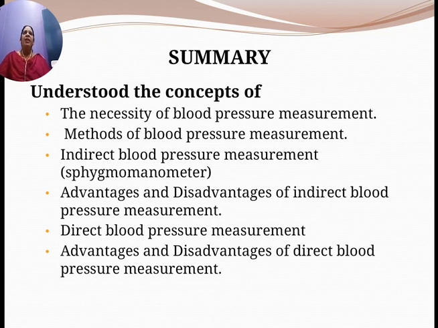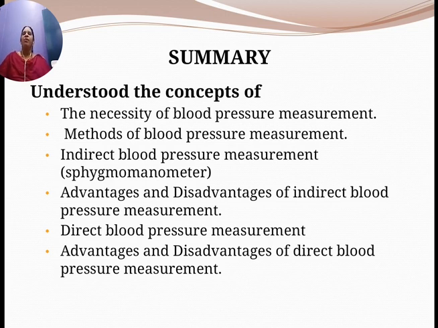It is an indirect method, which consists of a mercury or an aneroid manometer, an inflatable pressure cuff, a rubber bulb and a stethoscope. When the cuff pressure occludes the brachial artery, turbulence is generated, and this turbulence creates a Korotkoff sound, which is heard through the stethoscope.